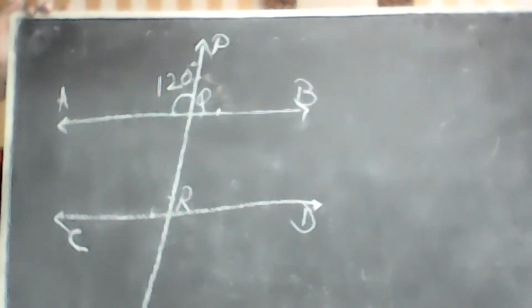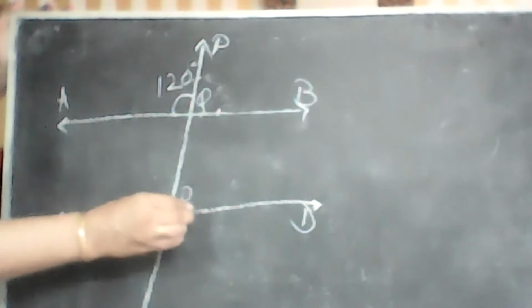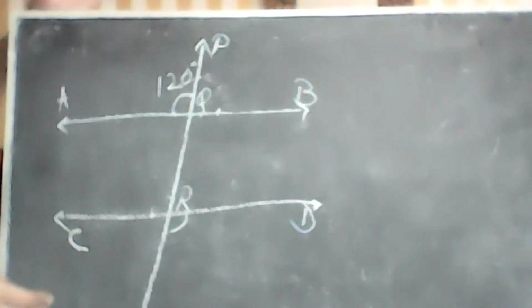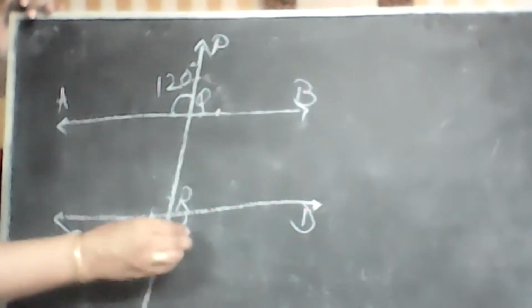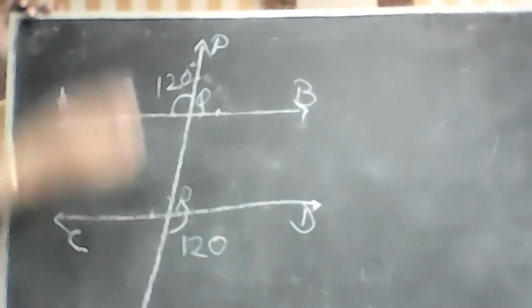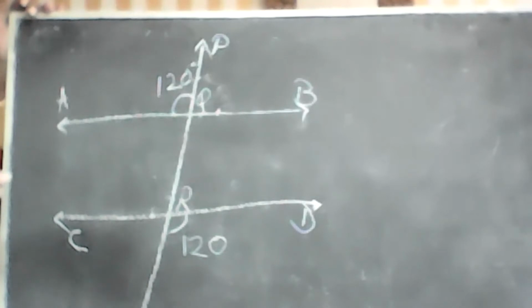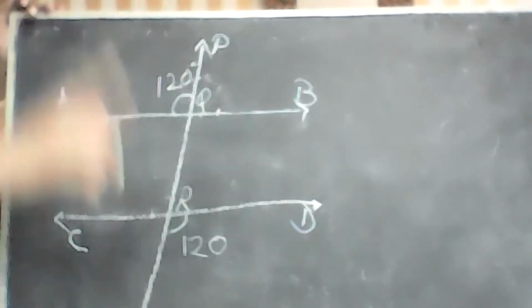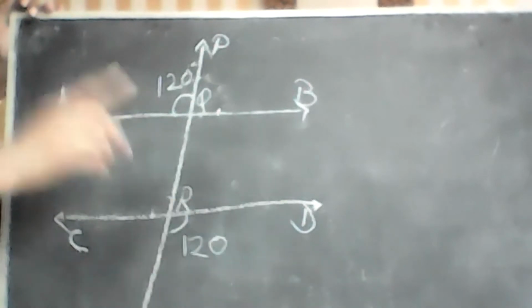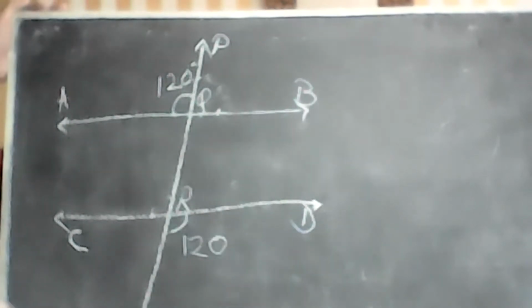DRS. DRS, you mean this one? Yes, ma'am. What is the measure? 120. Why? Because alternate exterior angles are always equal. Okay.